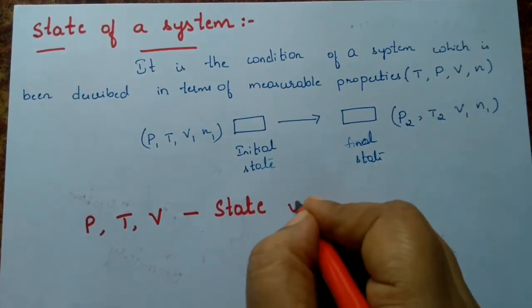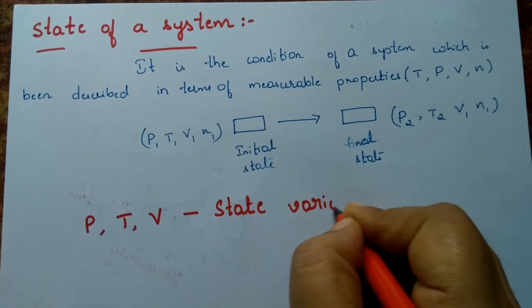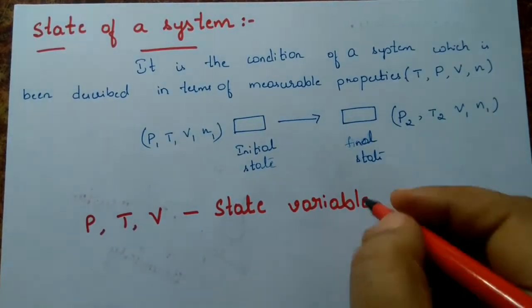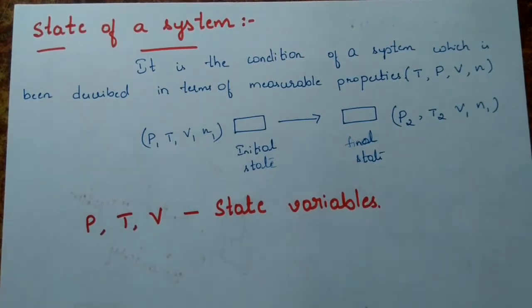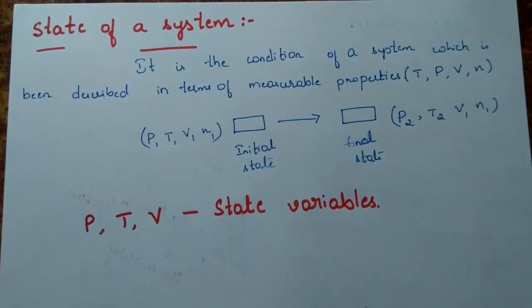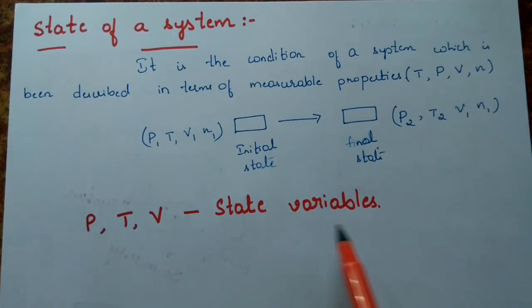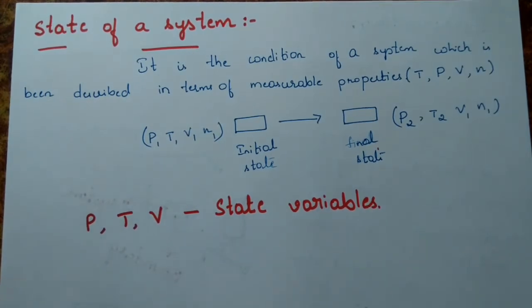If they vary, then the state of the system is varying. So pressure, temperature and volume of a system are called state variables, because if any one of them changes, then the state of the system changes.